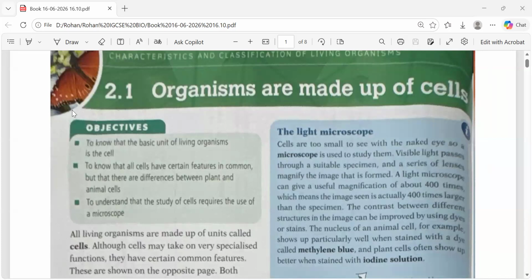Okay, so as you know, just like in chemistry there was the atom, similarly when we talk about living organisms, we say that they all are made up of cells. Cells are the smallest unit.